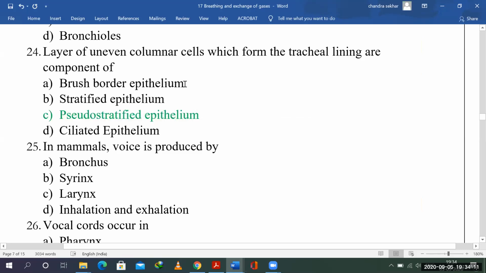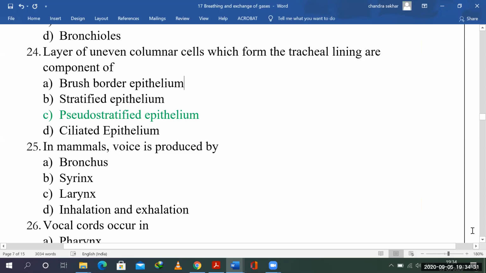Brush border epithelium is the cuboid epithelium. Stratified epithelium is the squamous epithelium, which you would see in the skin, right? Skin and some internal organs as well. And ciliated epithelium is the columnar epithelium again, but it's not uneven. It's a long columnar cell which has the cilia.